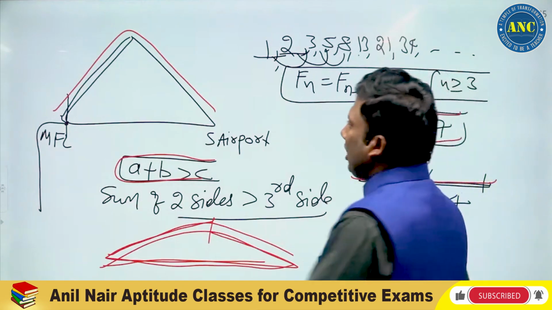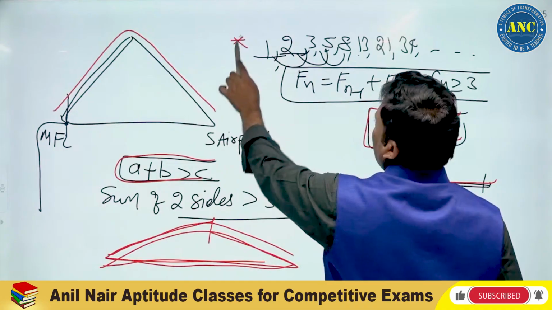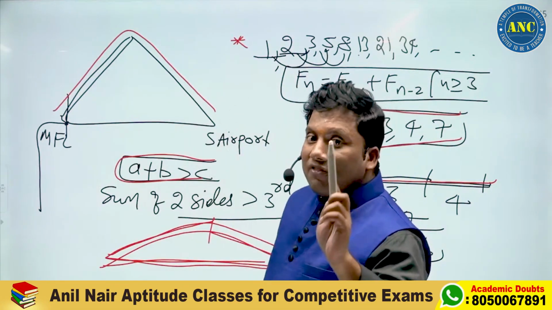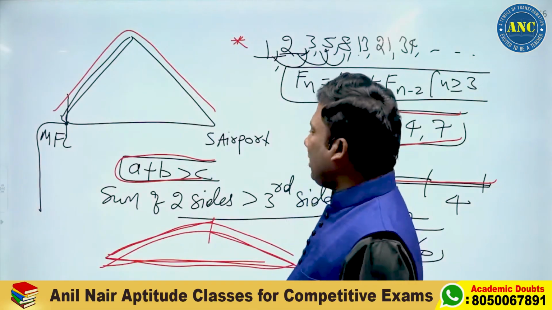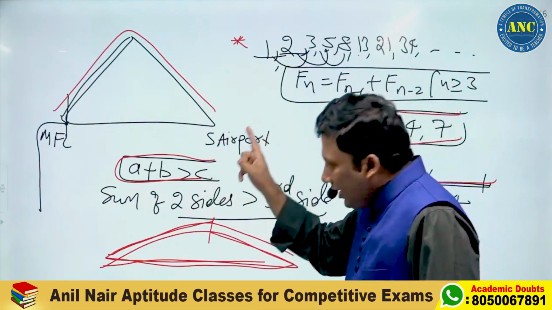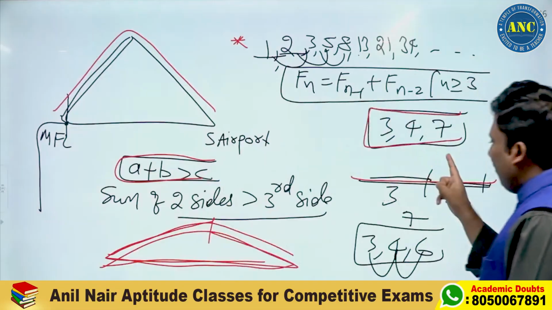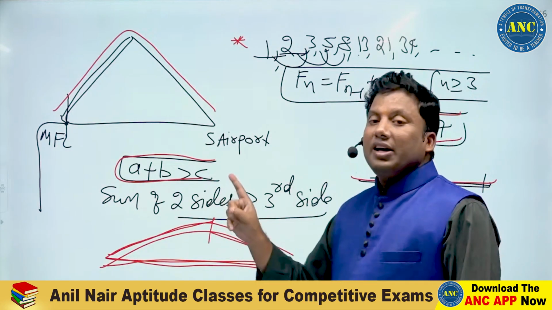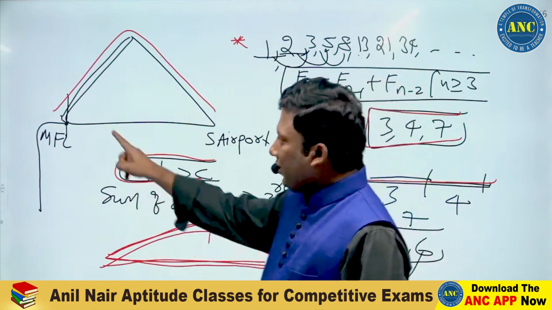What are the important key points? Three consecutive values in a Fibonacci series will never form a triangle. The sum of two sides should be greater than the third side. If it is equivalent to, they are collinear lines. If it is less than, then it cannot form a three-sided closed figure.